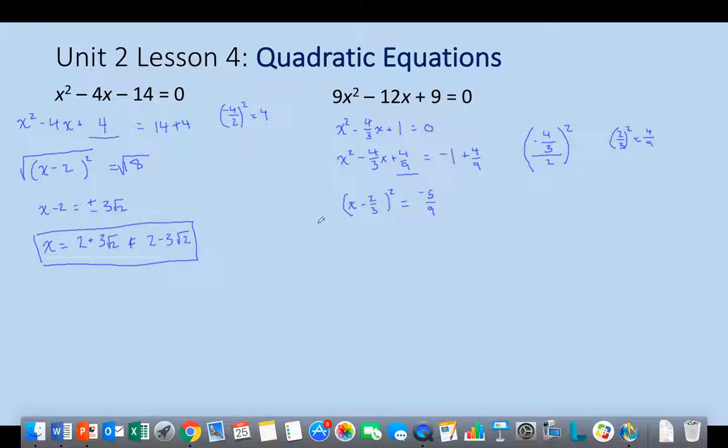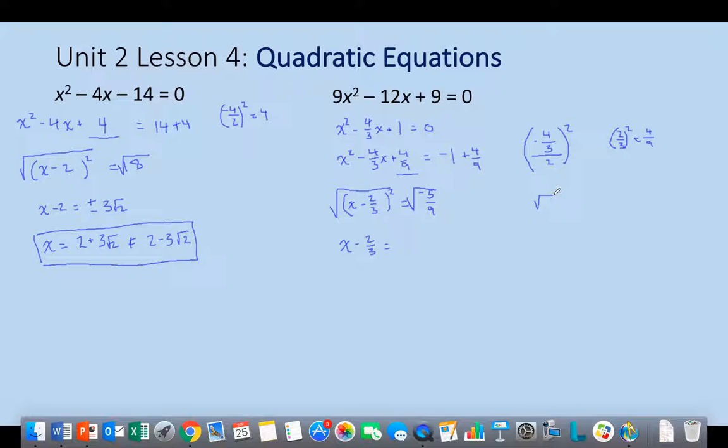All right, well, yep, you can see that this is going to get more awkward. I'm going to take the square root of both sides. Now I'm taking the square root of a negative number. But at least on the left, things are getting simpler. I'm getting closer to my x. Right now I just have x minus 2/3. On the right-hand side, I've got the square root of negative 5/9. What to do with that?